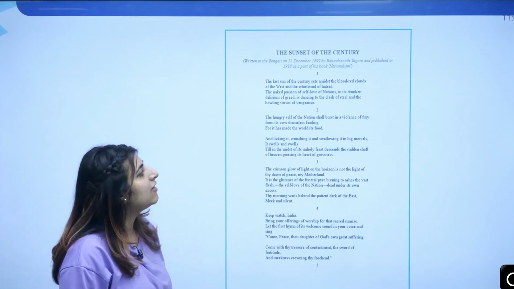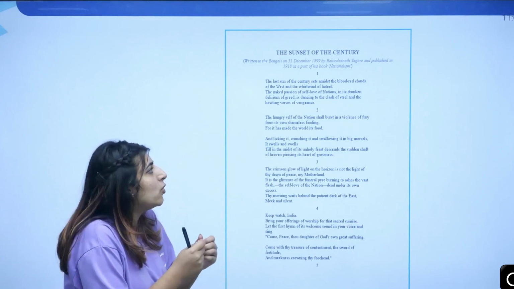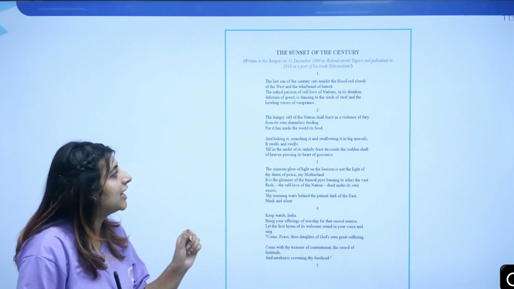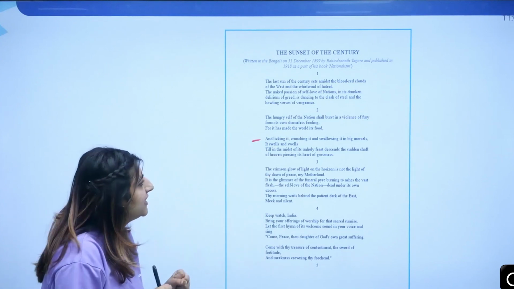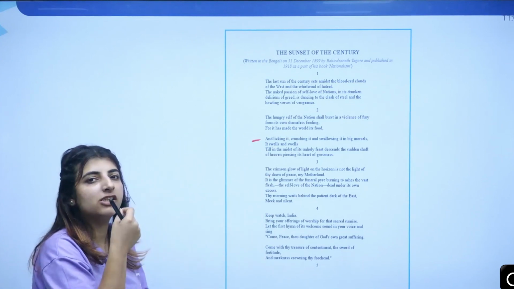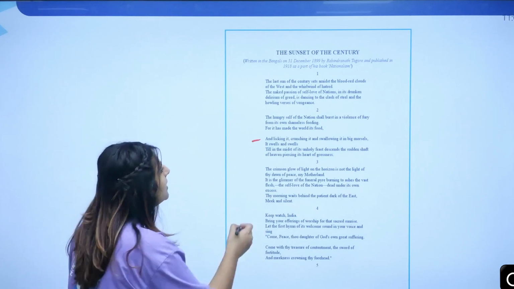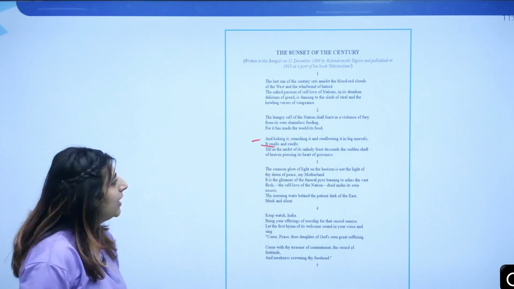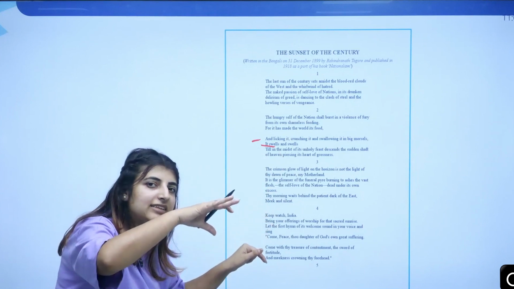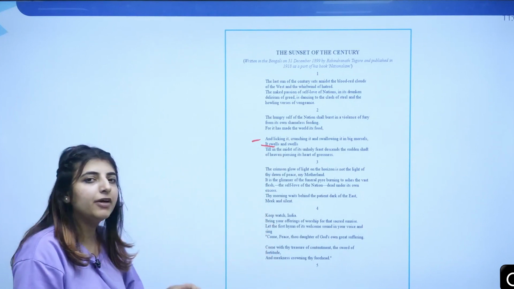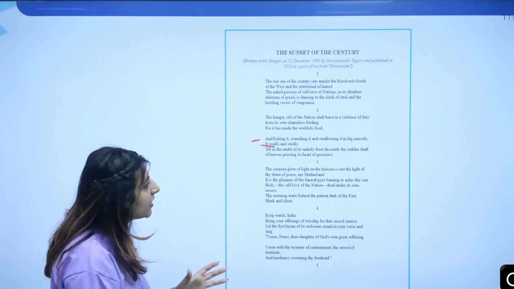The hungry self of nation shall burst in a violence of fury from its own shameless feeding, for it has made the world its food, and licking it, crunching it, swallowing it in big morsels, morsels जो हम खाते हैं, टुकड़े खाते हैं, रोटी के टुकड़े खाते हैं, right? It swells and swells, till in the midst of its unholy feast descends the sudden shaft of heaven, piercing its heart of grossness. So, heaven, intervention.